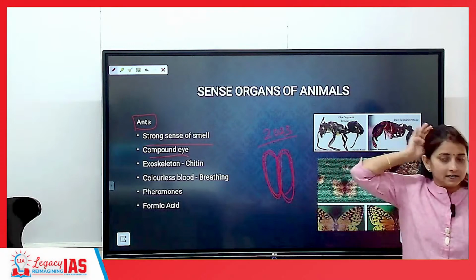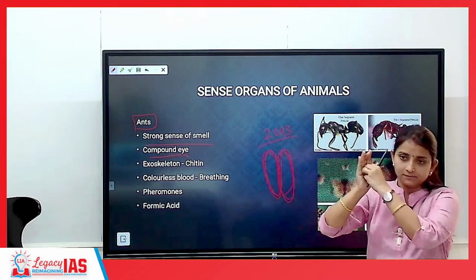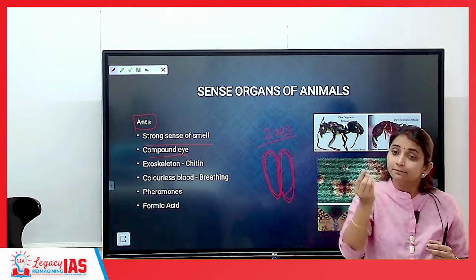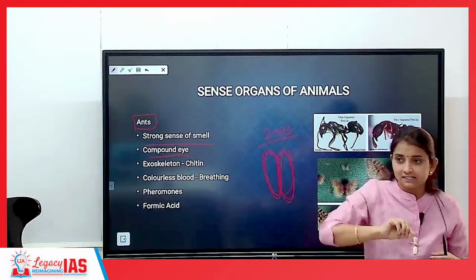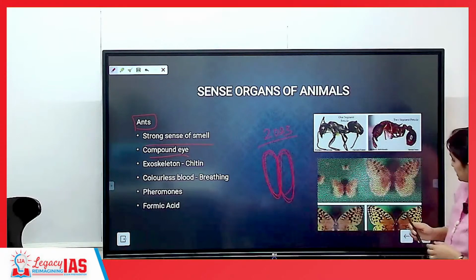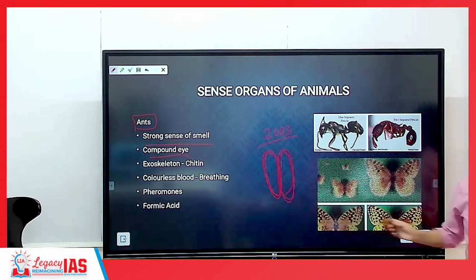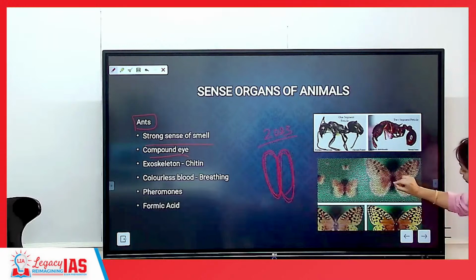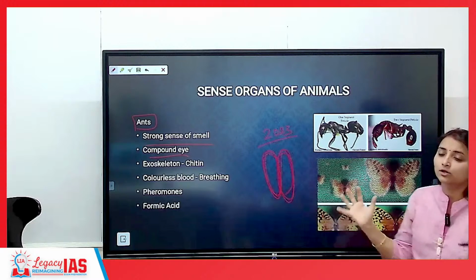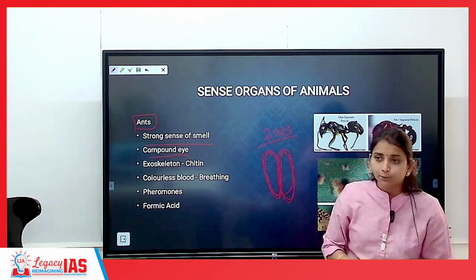Okay? Retina is the place in eye which is image capturer. Okay? So for us, that is how we see. But for them, you imagine there are so many retinas, okay, and so many smaller eyes. This is the kind of image created by a compound eye. Okay, so many small images will be created, and all of these images will be compiled together so that the ants are able to process this.